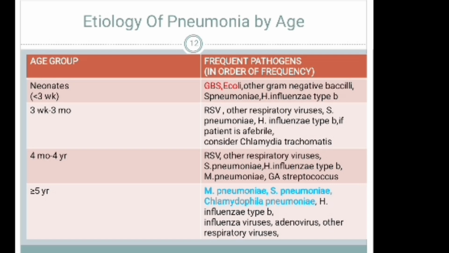The third one is for children older than 5 years: Mycoplasma pneumoniae, Streptococcus pneumoniae, Chlamydophila pneumoniae, Haemophilus influenzae type B, influenza virus, adenoviruses, and other respiratory viruses are the common causes of pneumonia.